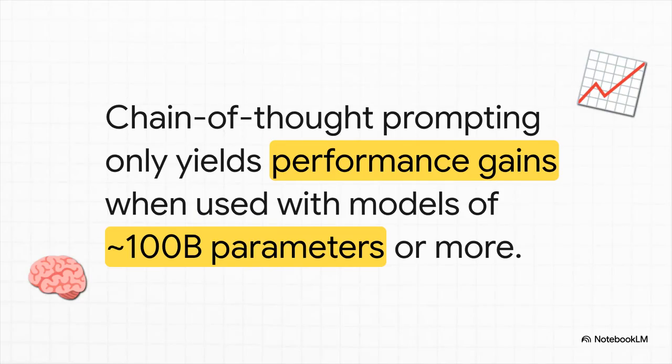Now, here's a really interesting little detail. This ability to reason like this, it's what's called an emergent property. It only really works on the massive models, the ones with about 100 billion parameters or more. If you try this on smaller models, they'll try to create a chain of thought, but the steps they come up with often don't make any logical sense. So size really does matter here.